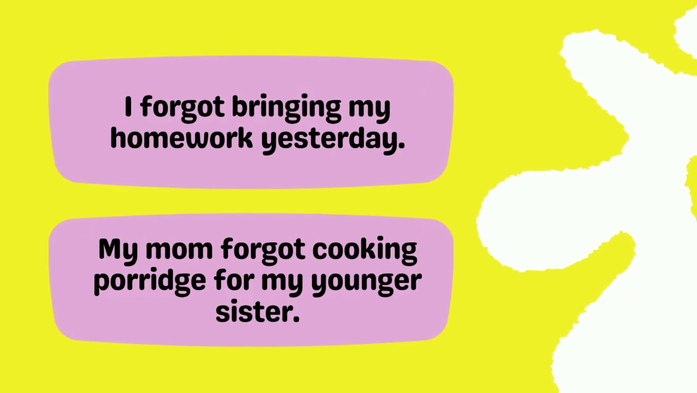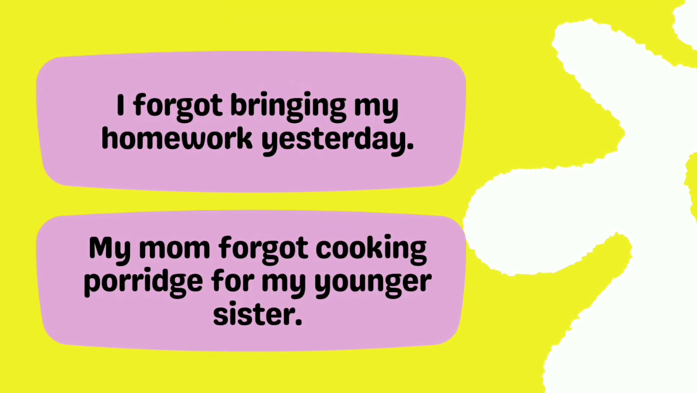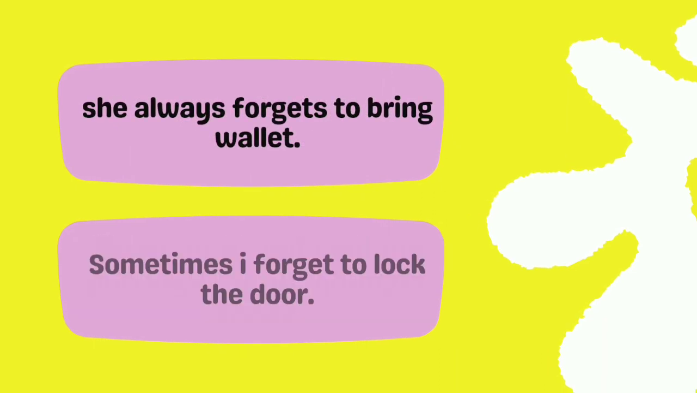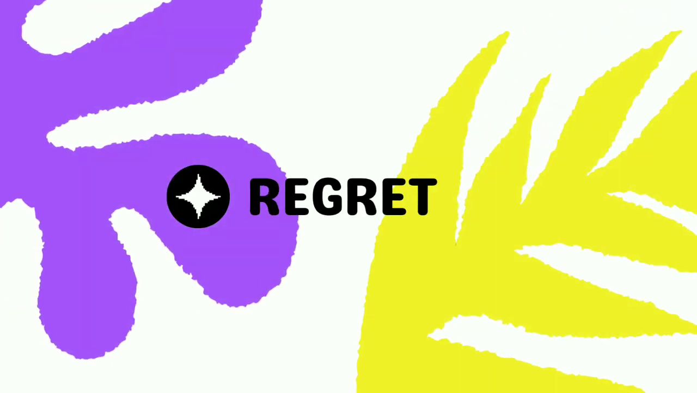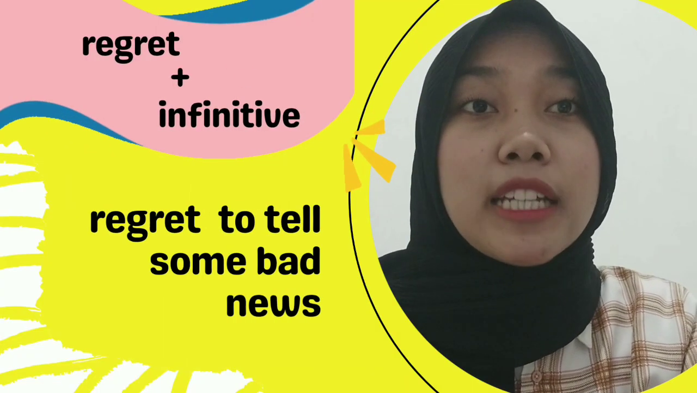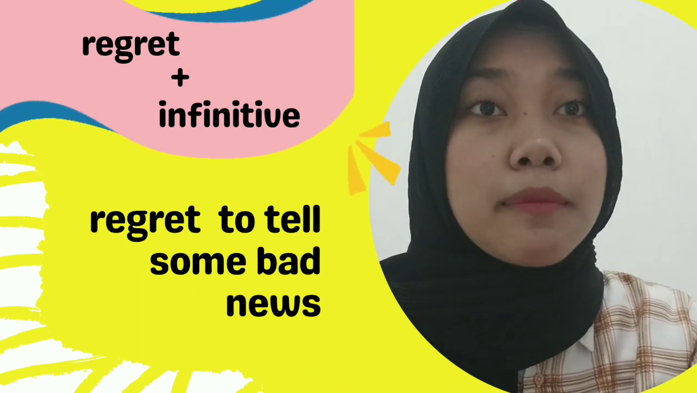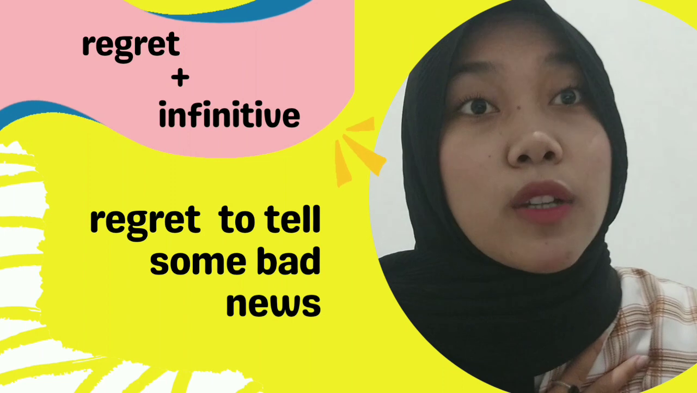Here are examples of using forget with gerund. I forgot bringing my homework yesterday. My mom forgot cooking porridge for my younger sister. The next verb is regret. Regret followed by infinitive is used to tell some bad news or something bad that you really regret.